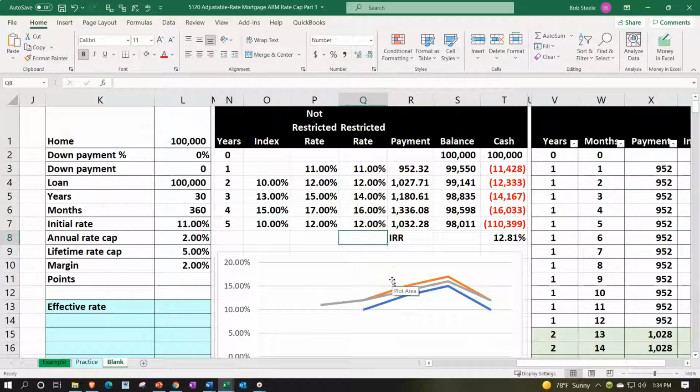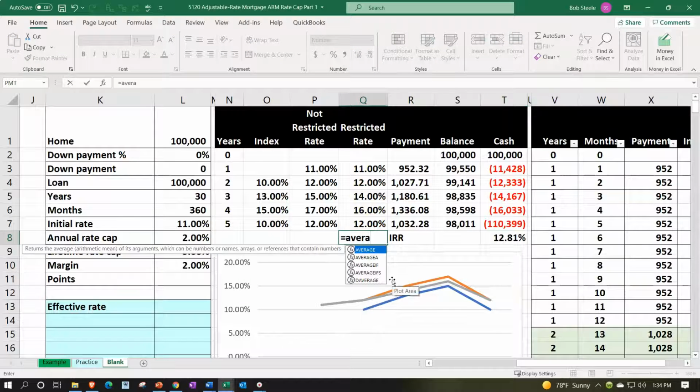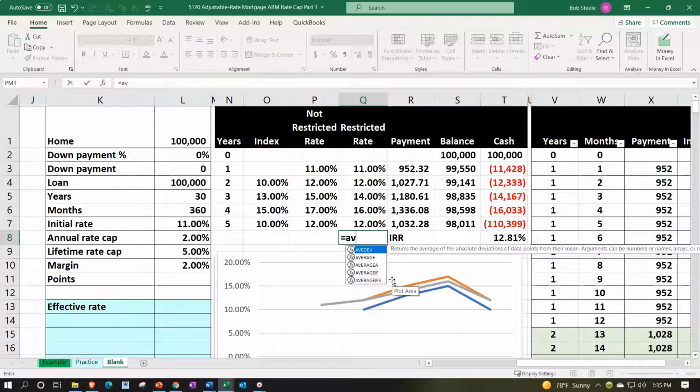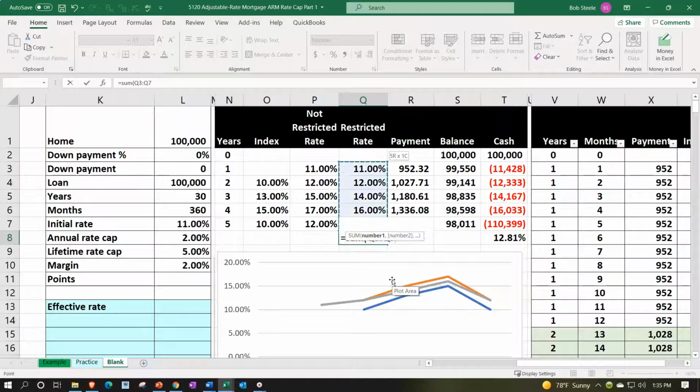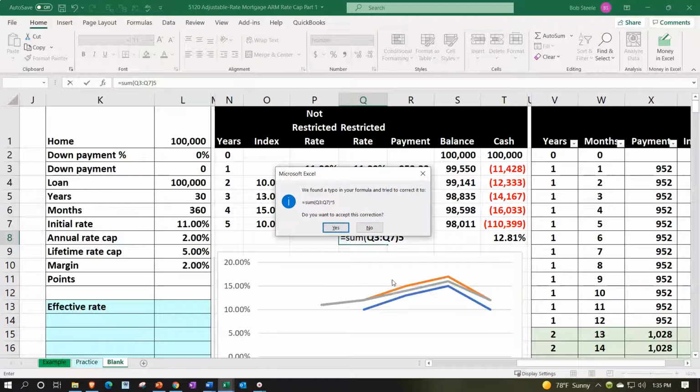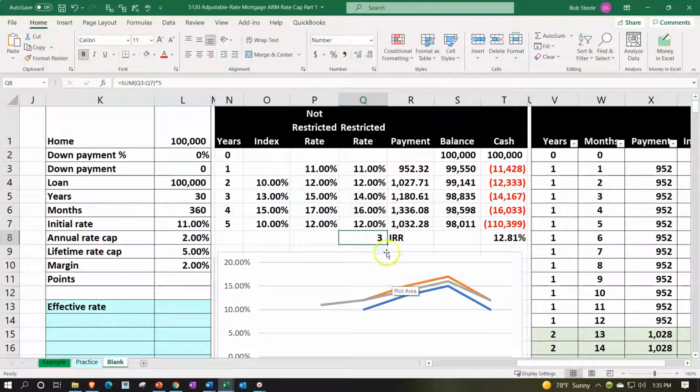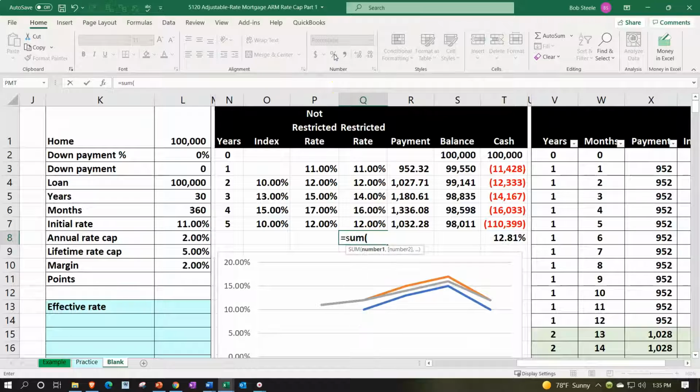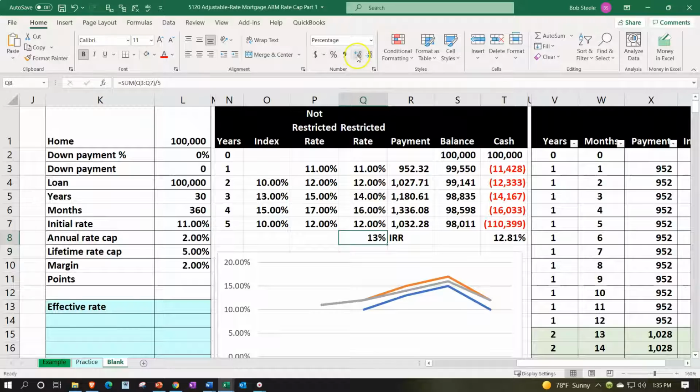Like you could try to say, what if I took the average of these items? Or let's just calculate the average so we see what we're doing. The sum of these divided by 1, 2, 3, 4, 5. So we're going to say the sum of those divided by 5, making it a percent. Let's do that again, something funny happened. Equals the sum of these, closing it up, divided by 5. There we go. 13 about.